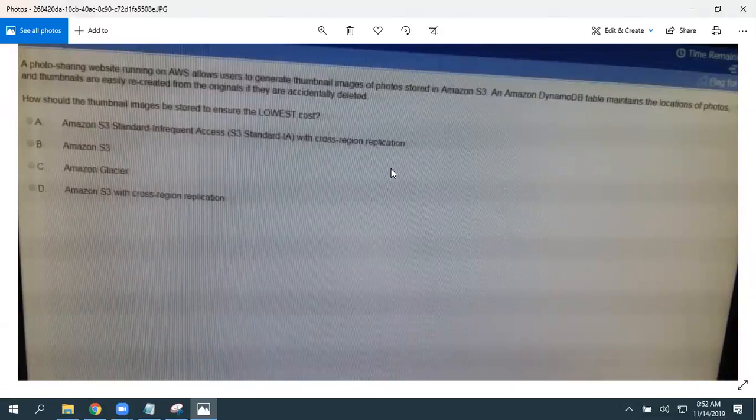Generally, as it is reproducible data, which one do you need to choose? RRS. You need to choose RRS, reduced redundancy storage, for easily reproducible data or non-mission-critical data, such as logs and thumbnails. But that option is not available here. So again, he's looking for the lowest cost. So what is the lowest cost here?